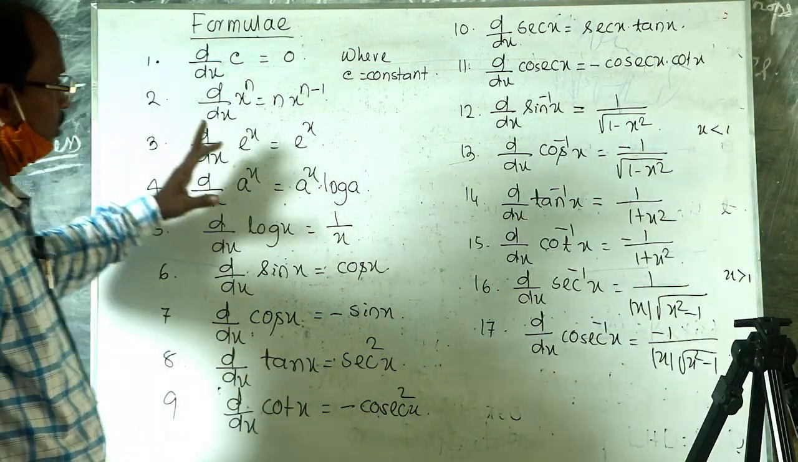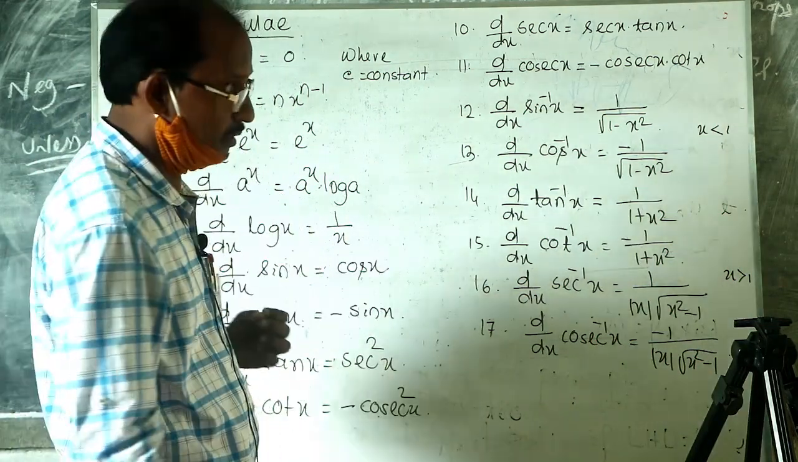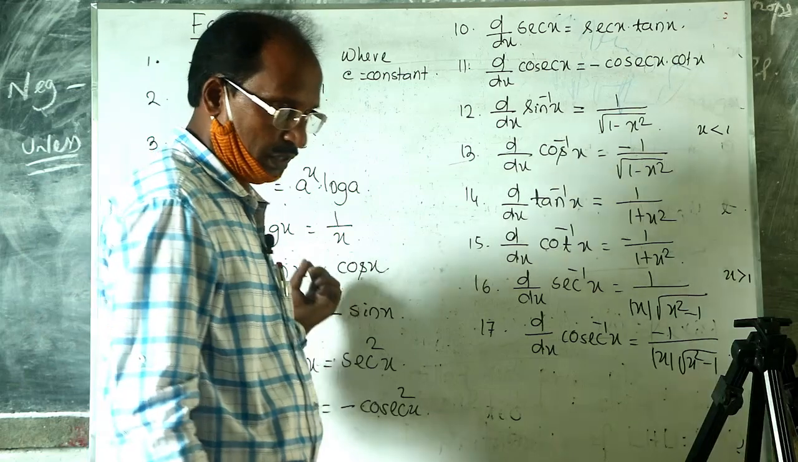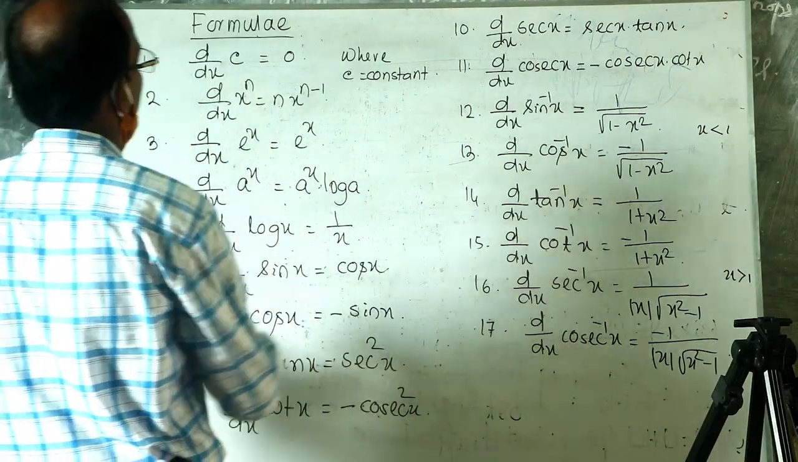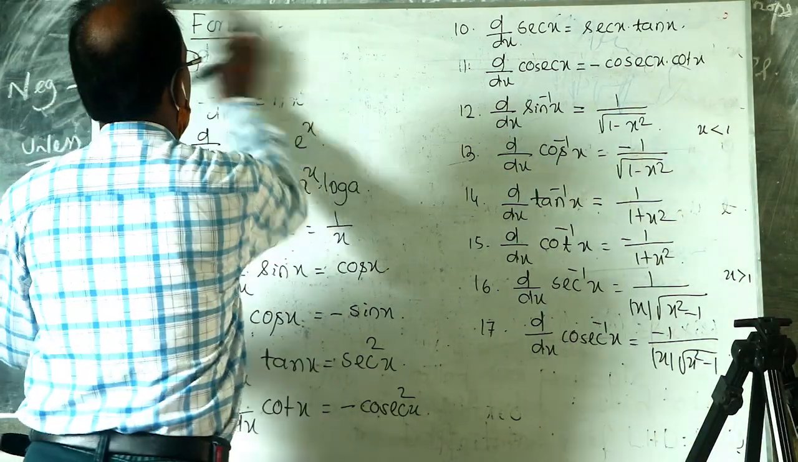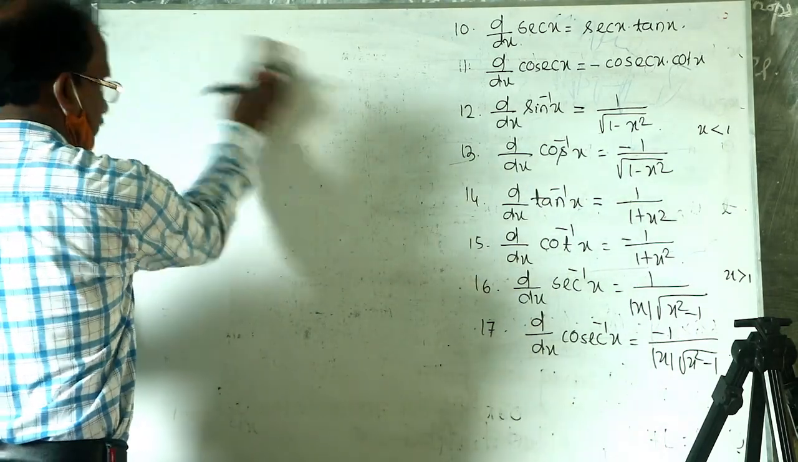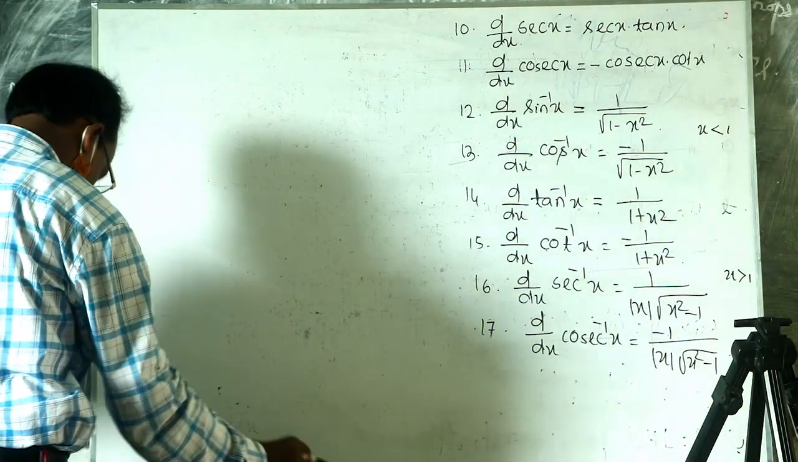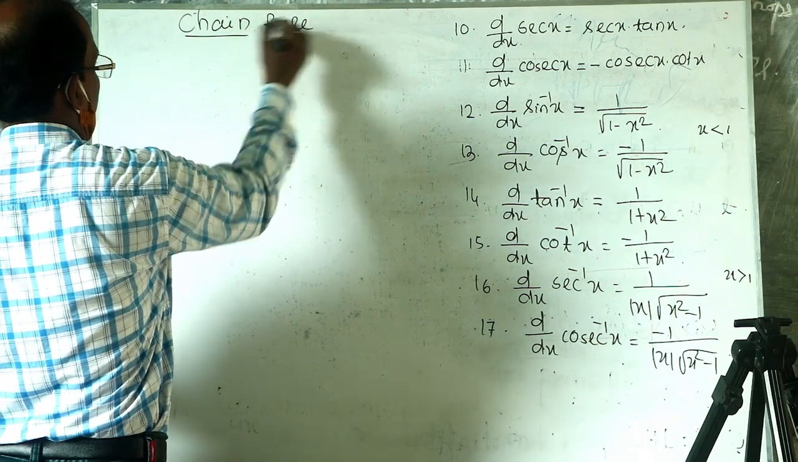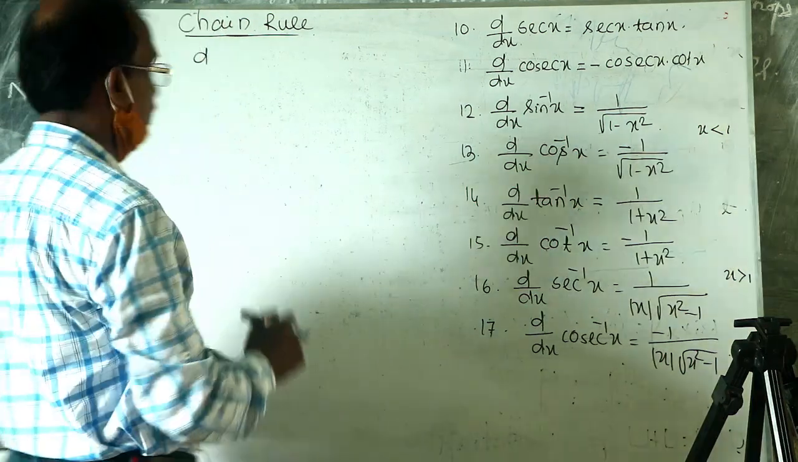Suppose a function is in one variable, and we want to find the derivative with respect to another variable. Then the process to find the derivative is called the chain rule. These are the standard chain rule formulas. Since derivative of x to the power n is equal to n into x to the power n minus 1,